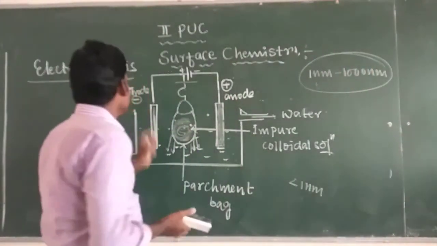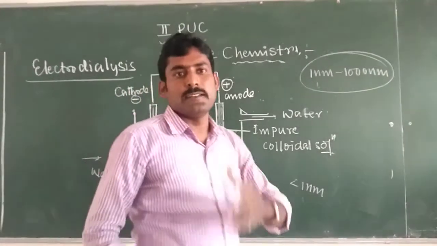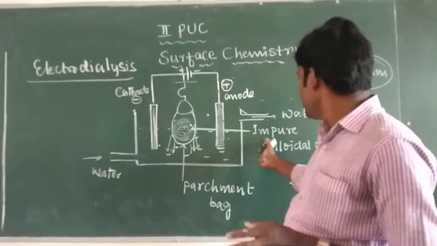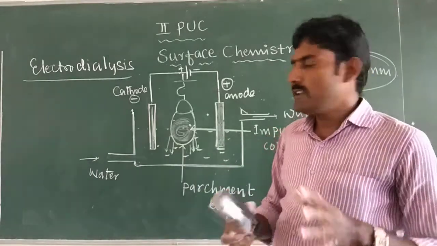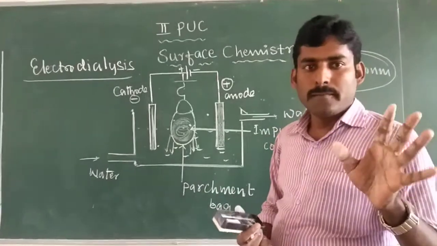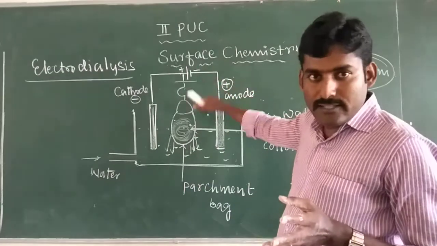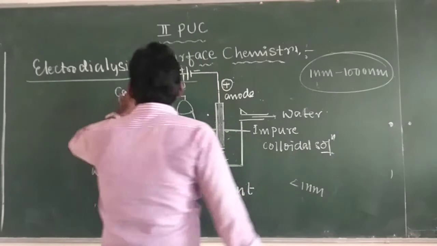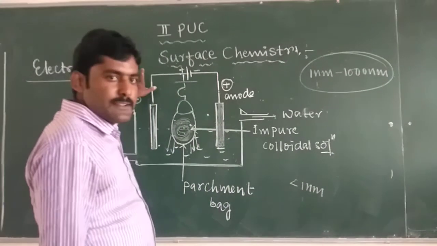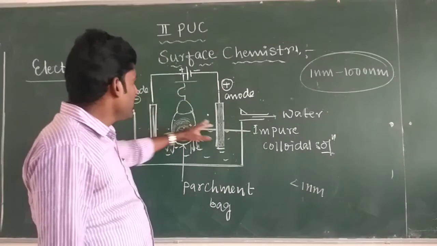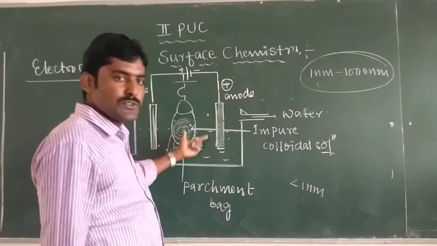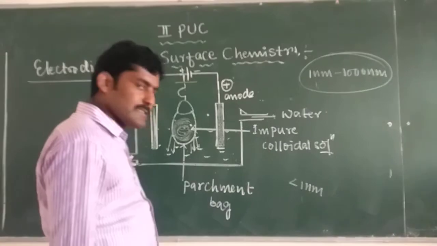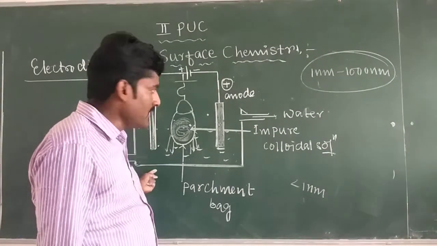So electrodialysis is nothing but the process of removal of particles of true solution from the colloidal solution with the help of suitable membranes and with the help of an electric field. The electric field is applied between the two electrodes placed in the vessel containing water, and the water is continuously kept changing.